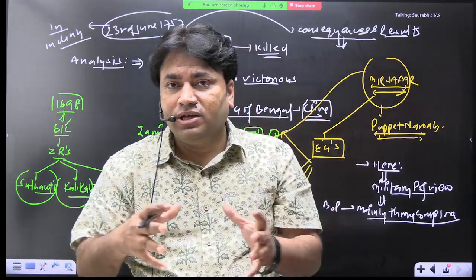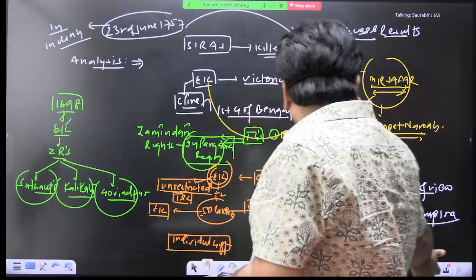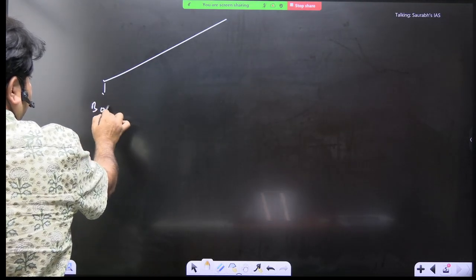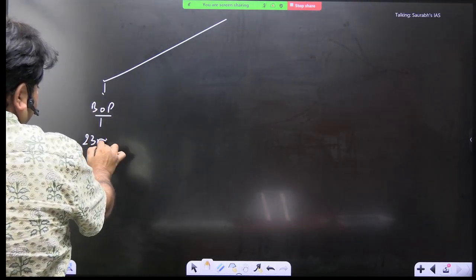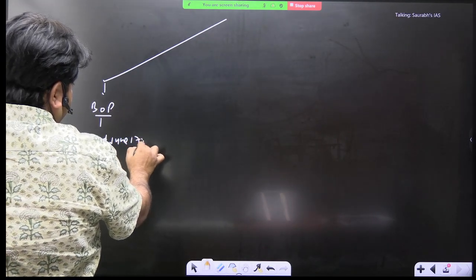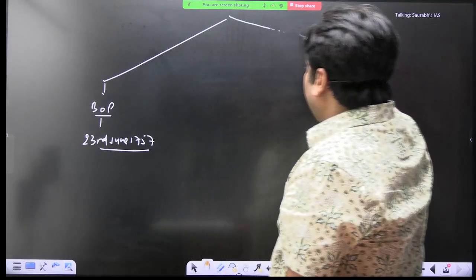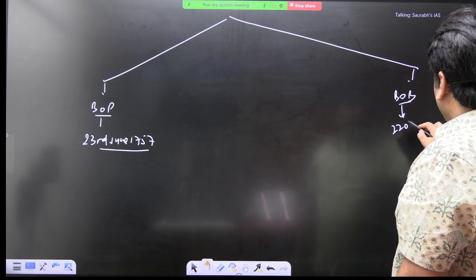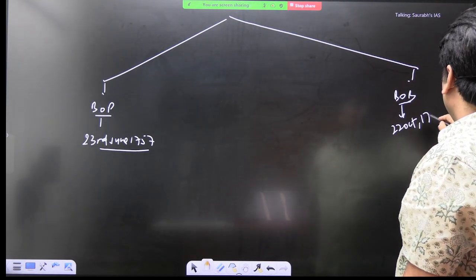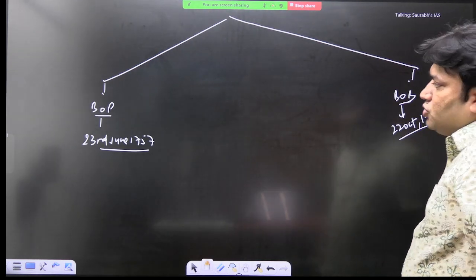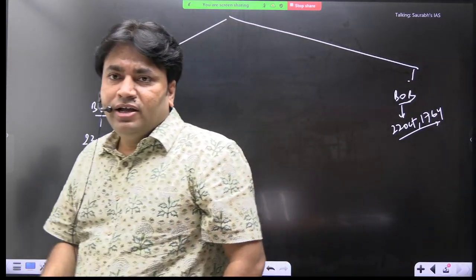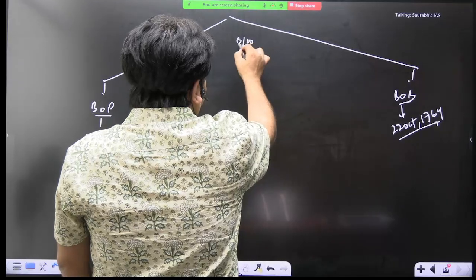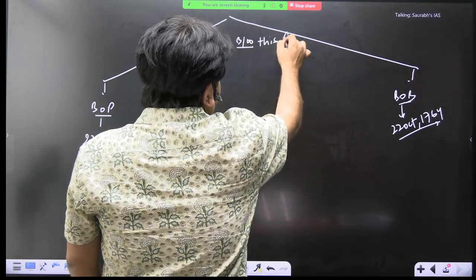Now I'm going to discuss another concept, that is, we will relate two things. One battle is the Battle of Plassey, that is 23rd June 1757, and the second battle is the Battle of Buxar. These two battles are very much important, and the date here is 22nd October 1764. So what happened between this period, we need to understand. The basic concept we need to understand.